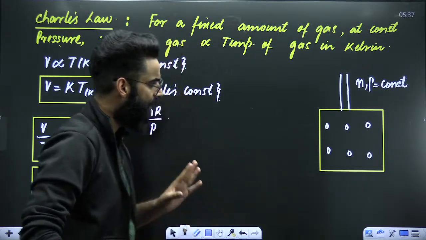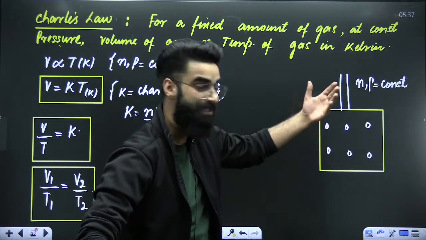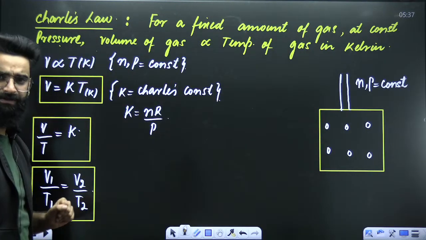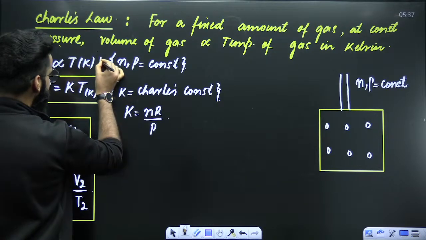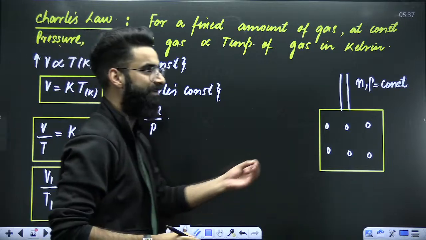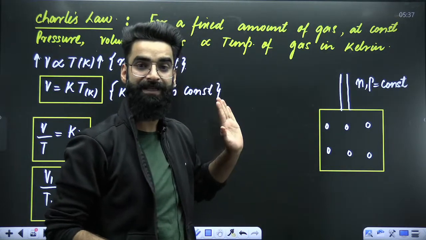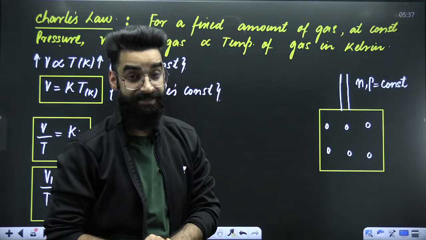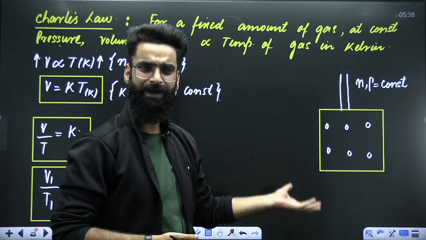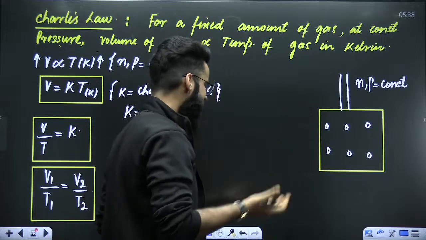Number two. Since moles and pressure of the gas are kept constant, it will follow Charles' law now. And Charles' law says that volume is directly proportional to temperature. What does that mean? If you increase the temperature of the gas, eventually the volume of the gas will increase. Similarly, if you decrease the temperature of the gas, the volume of the gas will decrease. Why is that? Why on increasing the temperature does the volume increase? You must be thinking, right? Why on increasing the temperature does the piston go up and volume increase? Why does that happen? See, it's simple.